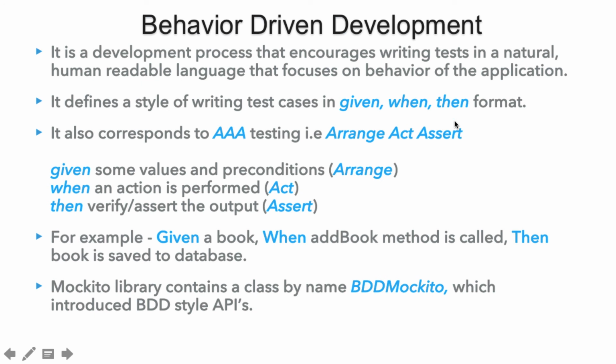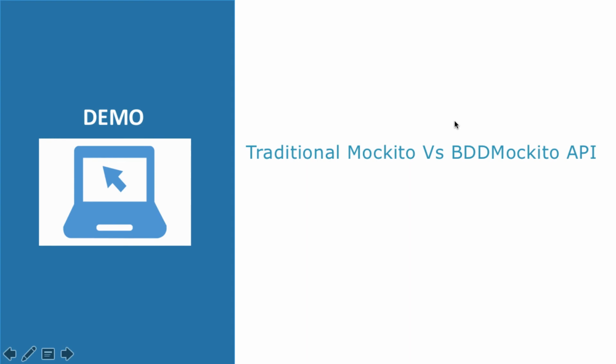So friends, in our upcoming lectures, we'll see the demonstration of code which we write in our traditional Mockito way, which we also discussed in our previous lecture. And we will also see how we can write the traditional Mockito code in the BDD Mockito way using the BDD Mockito API. I hope you like this video.